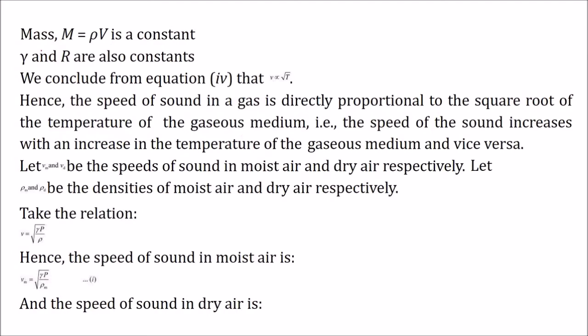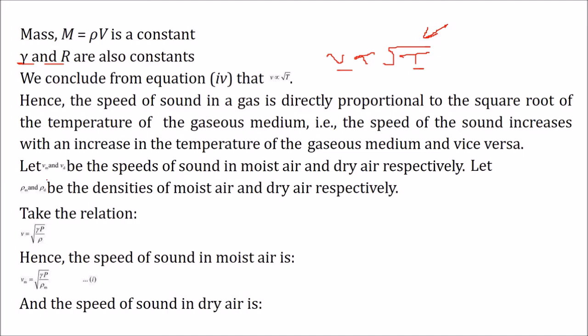In gamma RT by m, gamma, R and m are constant. So now we conclude from this that V is directly proportional to the square root of temperature. The speed of sound in a gas is directly proportional to the square root of the temperature of the gaseous medium. That means the speed of sound increases with increase in temperature in a gaseous medium.